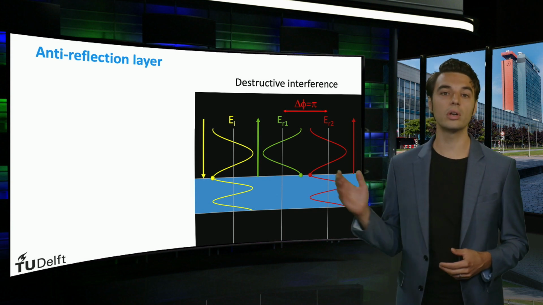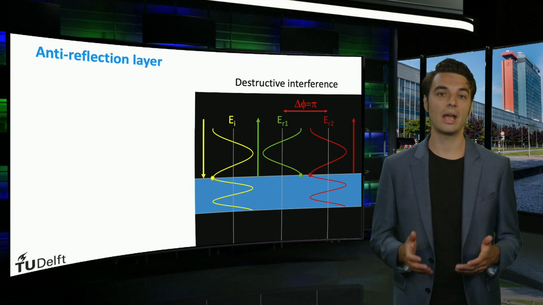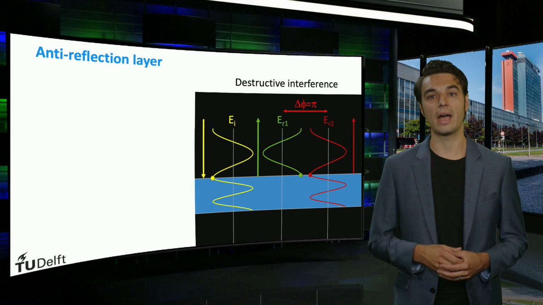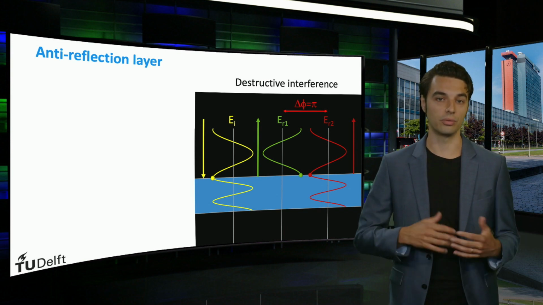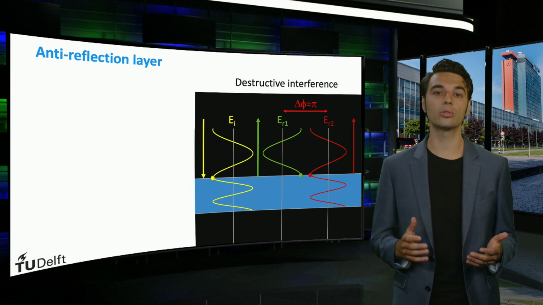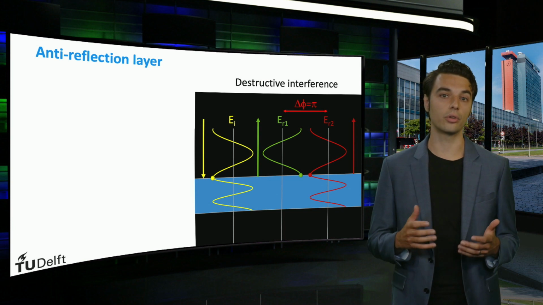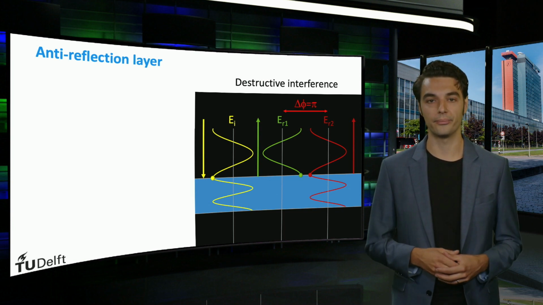This effect is shown in this figure, where the wave reflected from the first interface and the wave reflected from the second interface are in antiphase, at a phase shift of an uneven number of pi's. As a result, the total amplitude of the electric field of the outgoing wave is smaller, and therefore the total intensity coupled out of the solar cell is smaller as well.